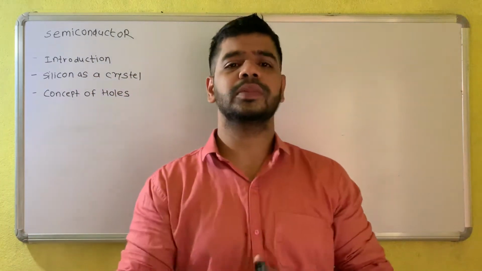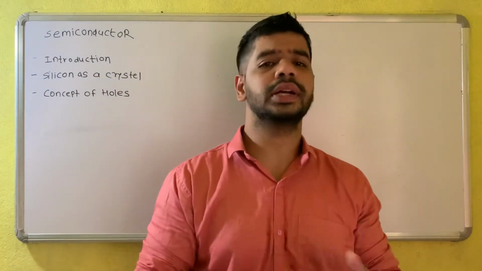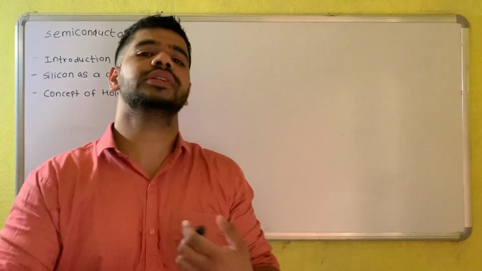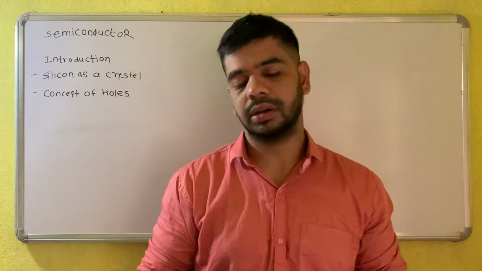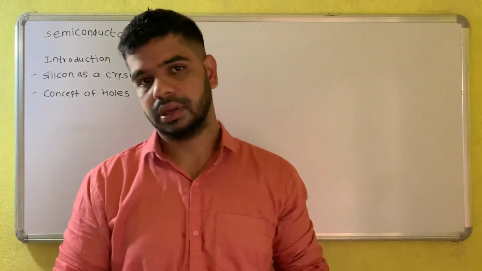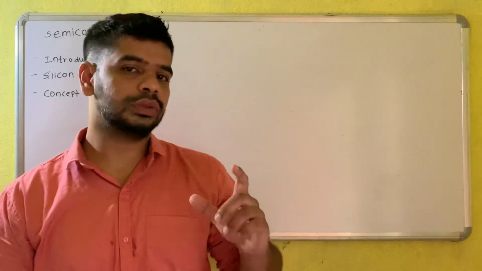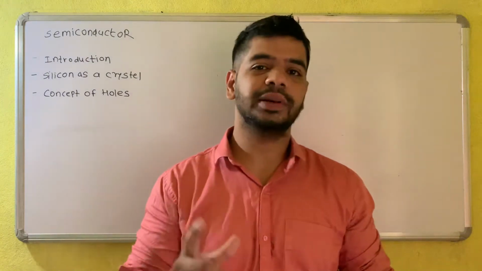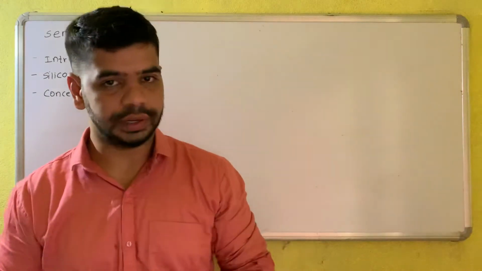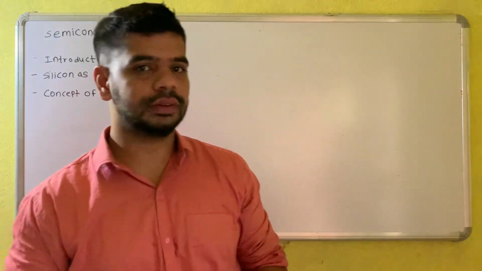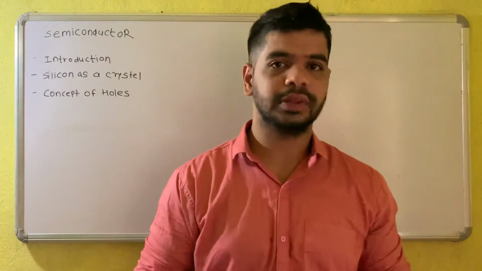That means it is a better conductor than an insulator, but a poorer conductor than a conductor. So semiconductors are those materials which lie in between those two, conductor and insulator. This is the basic thing about the semiconductor that we should know first.